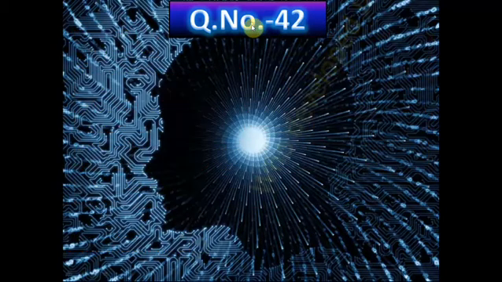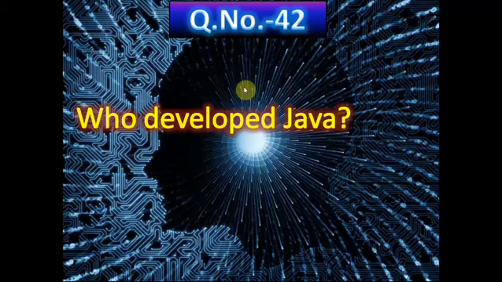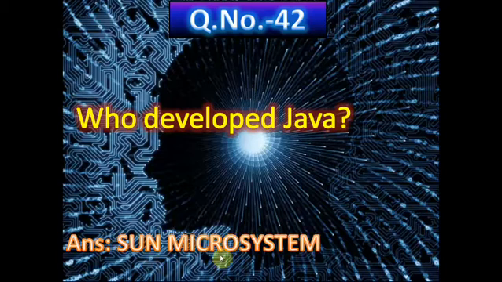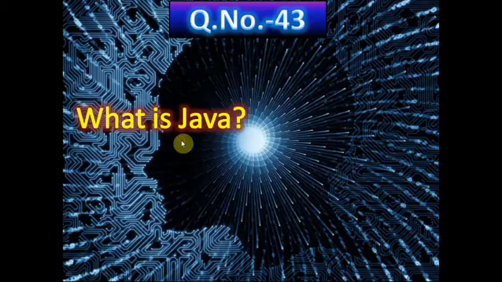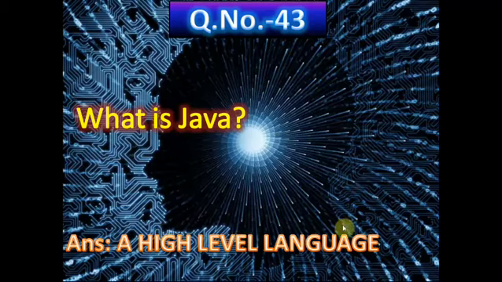Now question number 42. Who developed Java? And the correct answer you can see here, Sun Microsystems. Now question number 43. What is Java? Java means a high-level programming language.